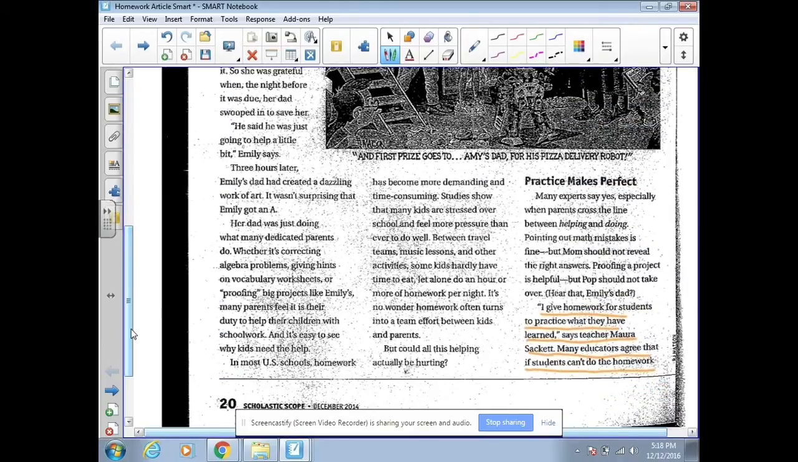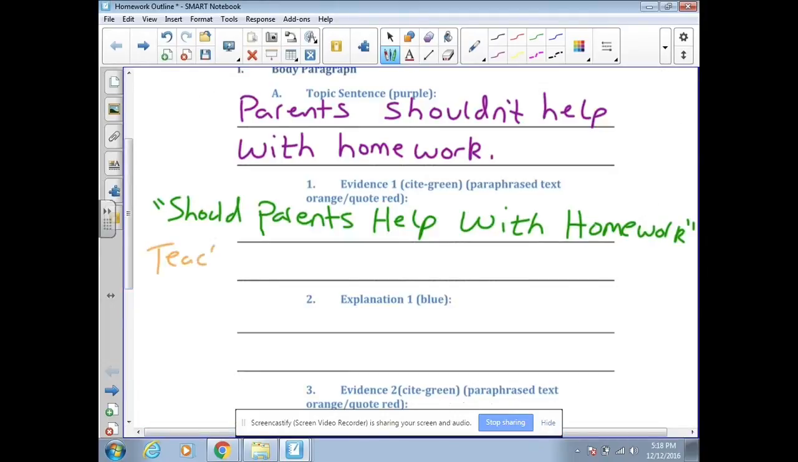first of all, "I give homework for students to practice what they have learned." Now, when we write a paper, our goal is to keep that paper in third person. So this is a perfect opportunity to reword this so it's in third person. So I as a teacher, I'm going to make this plural. I want to expand this out so it covers more people. So I'm going to say, teachers give homework for students so they can show what they have learned. Teachers give homework so students show what they learned.